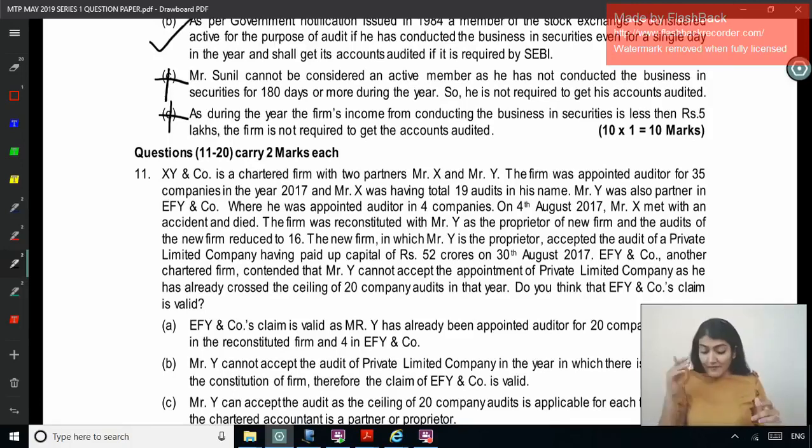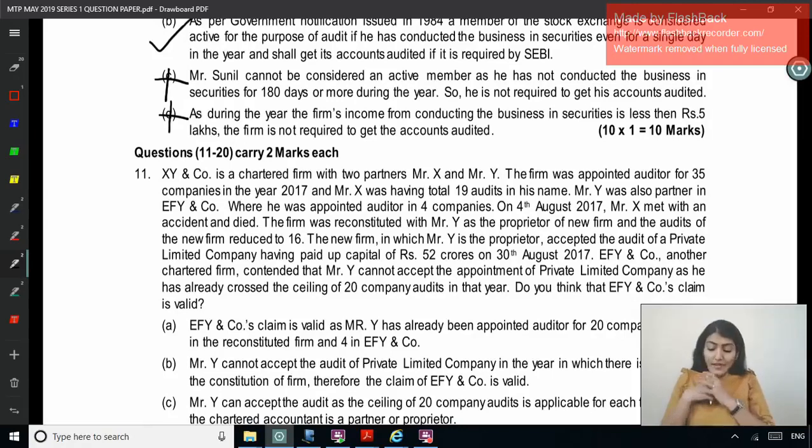The new firm in which Y is the proprietor accepted the audit of a private limited company having paid up capital of 52 crore on 30th August. Okay, so now the ceiling on the number of audits, how many audits? 141 3G. A CA who is in full-time employment elsewhere or has exceeded the ceiling limit of 20 audits per person, excluding the audits of one-person companies, small companies, dormant companies and private companies having paid up share capital of less than 100 crore. Here how much is the paid up capital? 52 crore. So is it to be counted while calculating the ceiling limit of 20 audits per person? Is it to be counted?